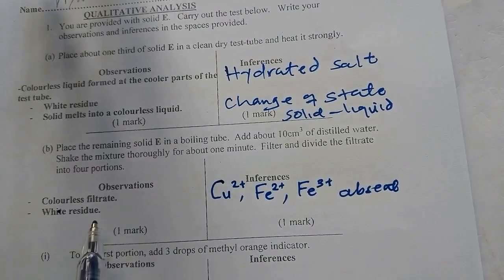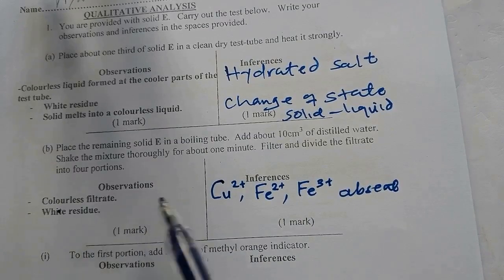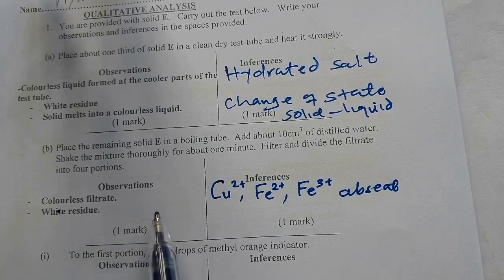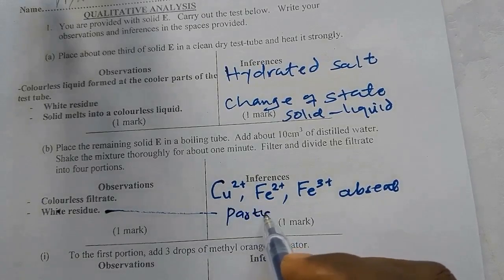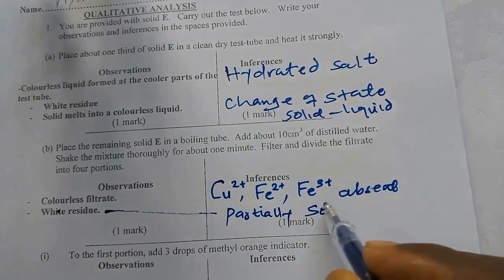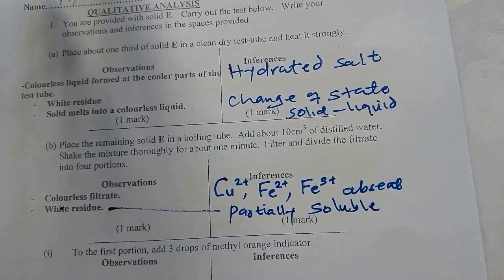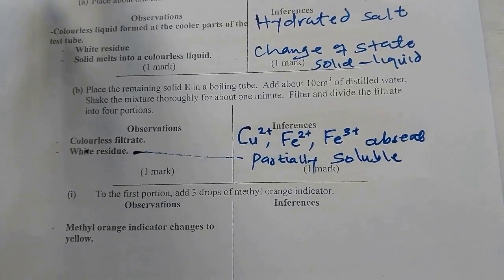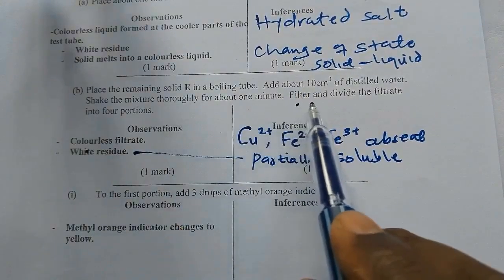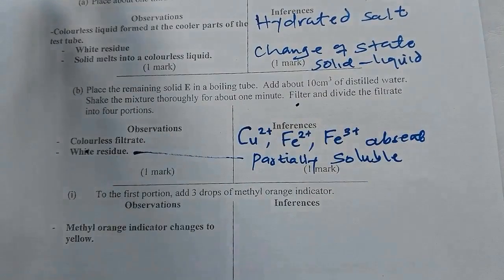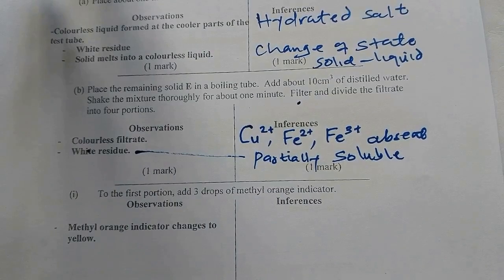A white residue. For that white residue, you don't bother, but it means that the salt was partially soluble. So this one you can simply write partially soluble. So it means it dissolves partially and not completely. That's why we have the residue. Then after that, now we have our filtrate. We have been asked to divide the filtrate into 4 portions. So the filtrate we obtained, we are going to divide it into 4 portions.